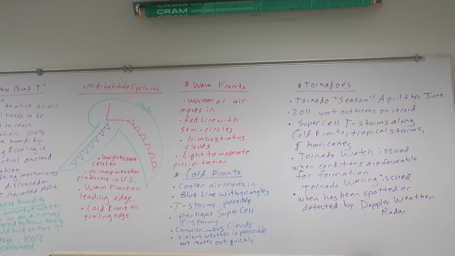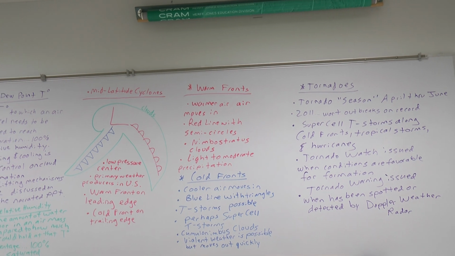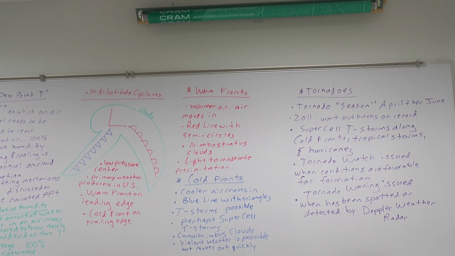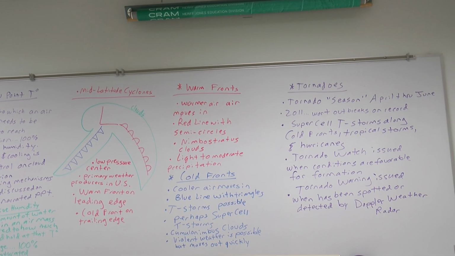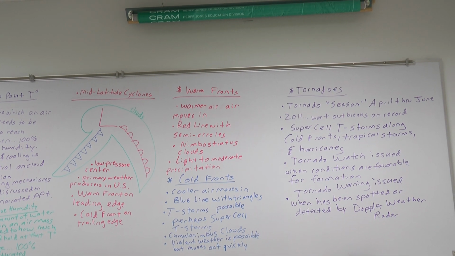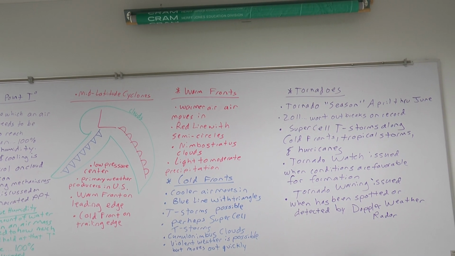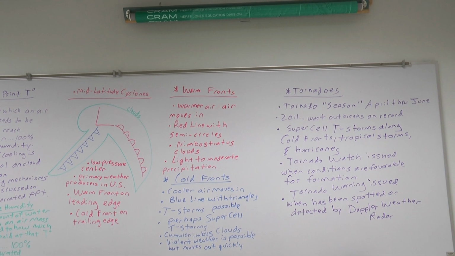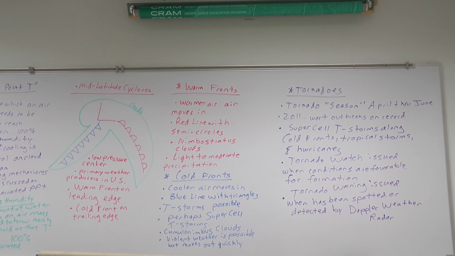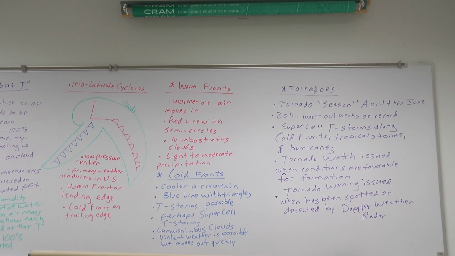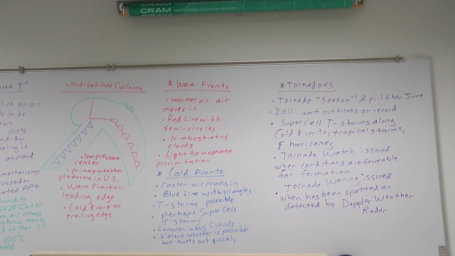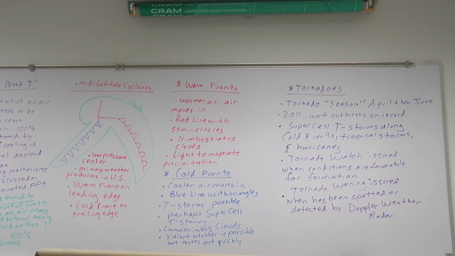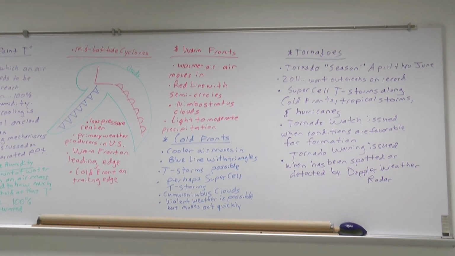A front, by the way, is just simply a boundary between two different air masses that are different temperatures and therefore different densities. Okay, so a warm front, warmer air is moving in. We're going to show it on the weather map as a red line with semicircles. What kind of clouds do we expect to get? Eventually, we're going to get nimbostratus clouds like we have today as I'm filming this. And you're going to get light to moderate precipitation out of that. But you're not going to get a thunderstorm on a warm front.